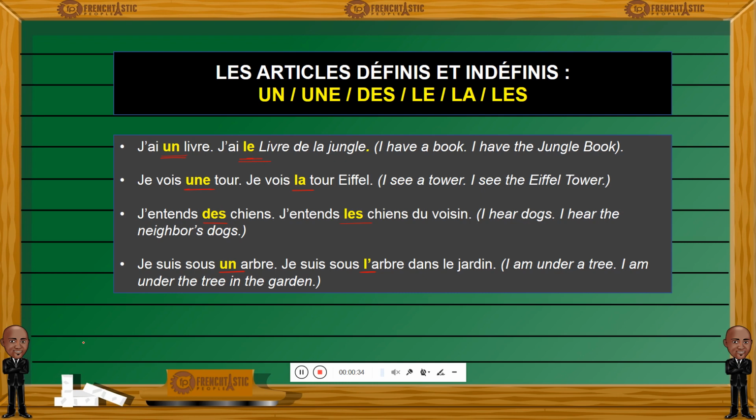J'ai un livre. J'ai le livre de la jungle. Je vois une tour. Je vois la tour Eiffel. J'entends des chiens. J'entends les chiens du voisin. Je suis sous un arbre. Je suis sous l'arbre dans le jardin.